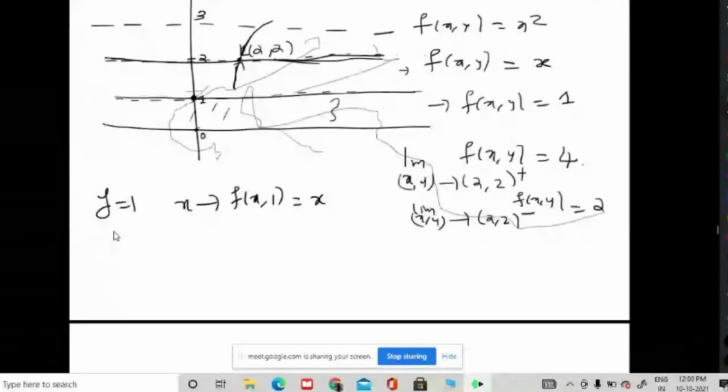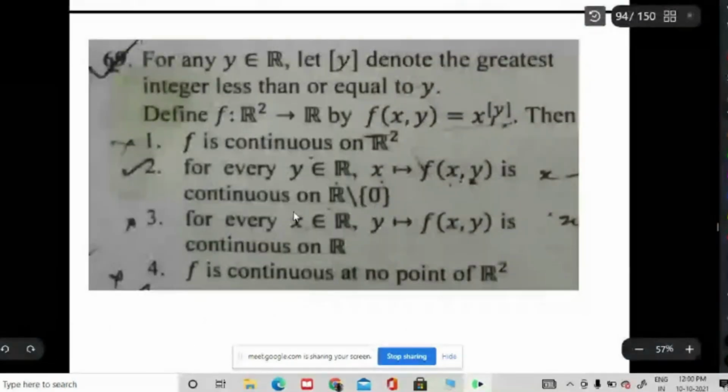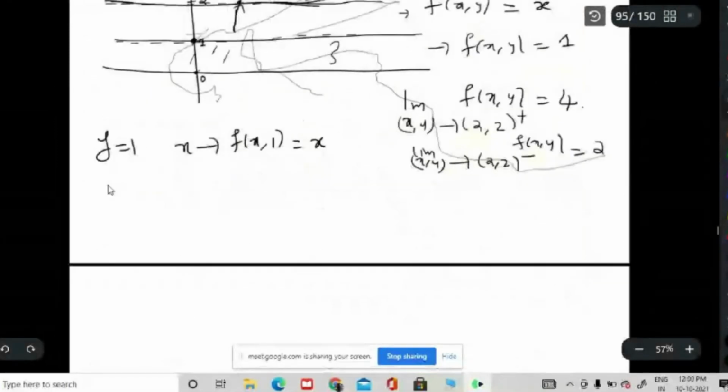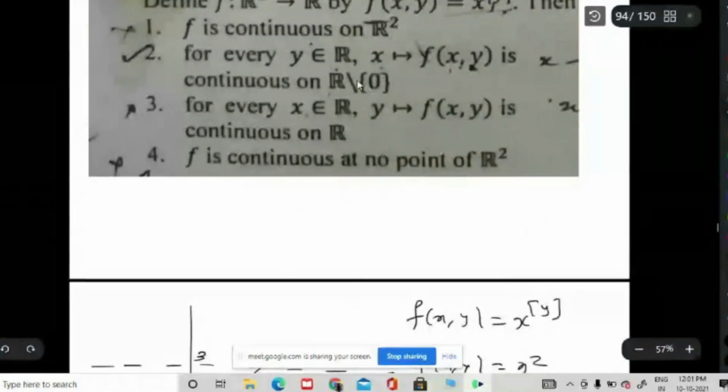So x itself. Suppose you take y is equal to minus 1. In that case, again you have x going to f of x comma minus 1. That is x to the power minus 1 will come, that is 1 by x. But it is again continuous. Our domain is R minus 0. We are talking about R minus 0 only. You understand?